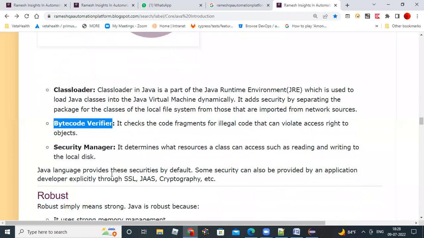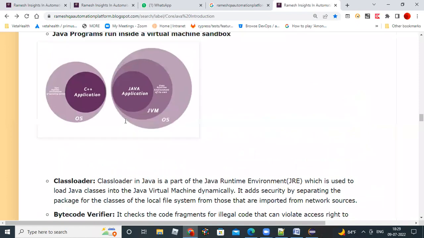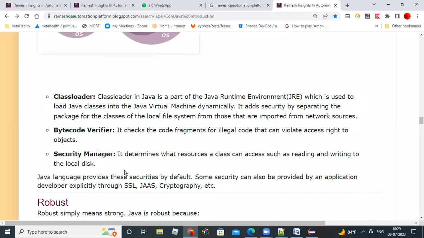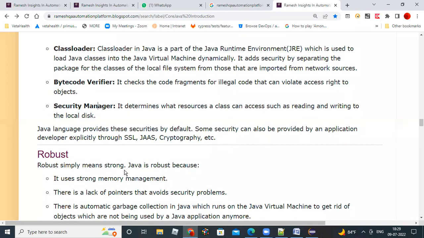Then the security manager checks, while accessing resources, whether reading and writing of data is done properly or not. That's why this is a secure programming language overall, because there are more security layers. Even you can develop other security layers, like SSL, JAAS, cryptography. These are famous security layers in application development, but inbuilt security will be there for Java.